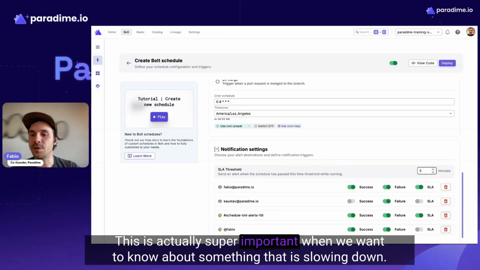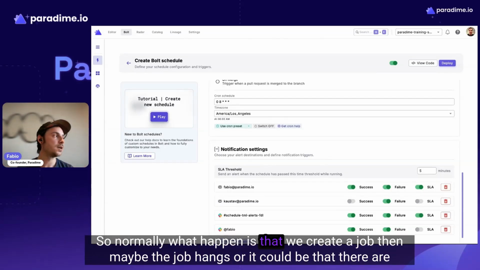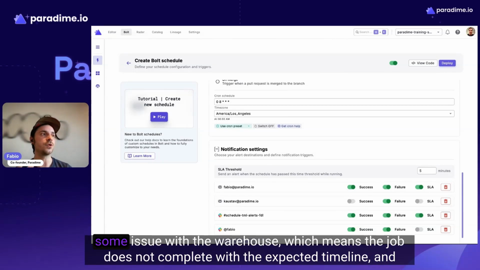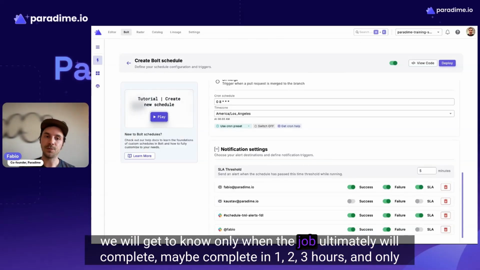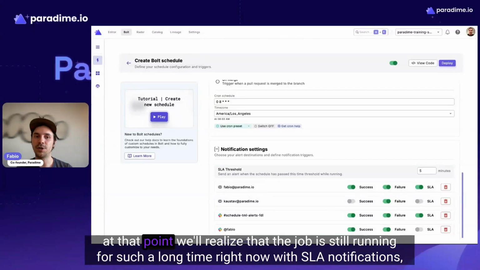This is super important when we want to know about something that is slowing down. Normally what happens is that we create a job, then maybe the job hangs, or there is some issue with the warehouse, which means that the job does not complete within the expected timeline. And we will get to know only when the job ultimately completes. Maybe it'll complete in 1, 2, 3 hours. And only at that point will we realize that the job was running for such a long time.